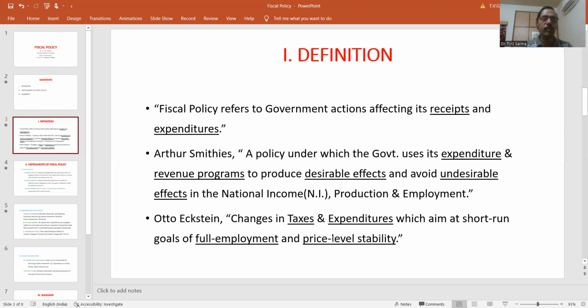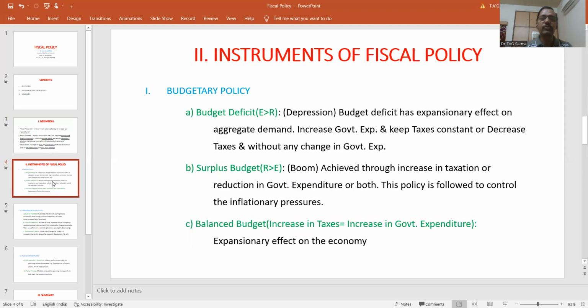Now, if fiscal policy as a tool has to be used, let us try to understand what are its basic instruments. What are the tools which are there in the hands of the government, which can be classified as the tools or the instruments of fiscal policy.